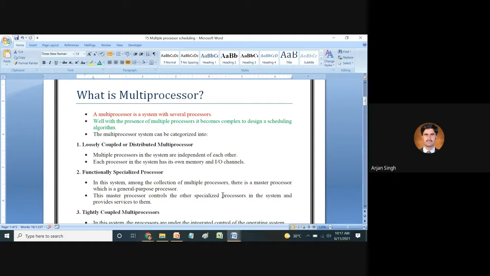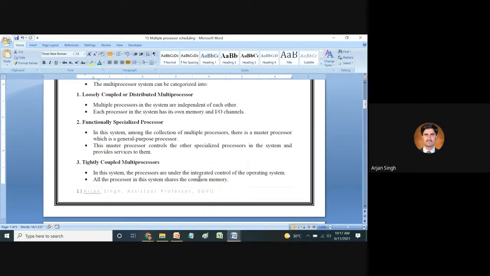Next, functionally specialized processors. On the basis of their functions, among the collection of multiple processors in a system, there is a master processor which is a general purpose processor. The master processor controls the other specialized processors in the system and provides services to them. Then there is the tightly coupled multiprocessor. In this system, the processors are under the integrated control of the operating system, and all the processors share a common memory.